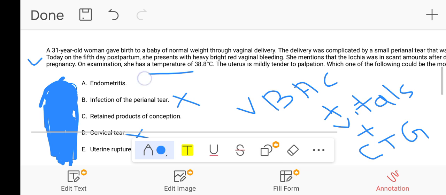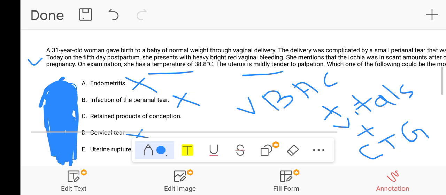What about the endometritis? Endometritis is also the wrong option here. First of all, the endometritis will never present with a mildly tender uterus. Endometritis always presents with a severe tenderness. Remember, with the severe tenderness of the abdomen, endometritis is the first option along with the temperature. Fever is one of the most common reasons. Endometritis is one of the most common reasons of the fever, but here they have mentioned that the uterus is mildly tender to abdomen. In an endometritis scenario, the uterus will always be severely tender.